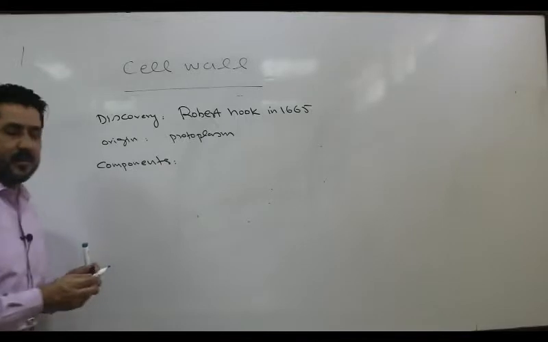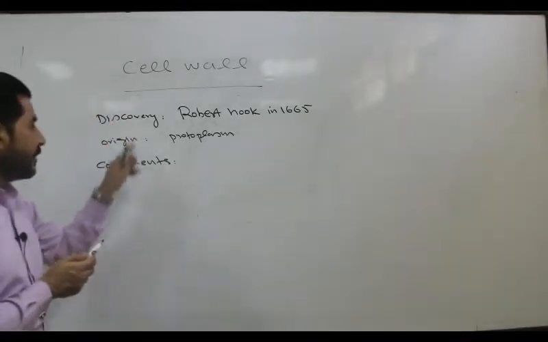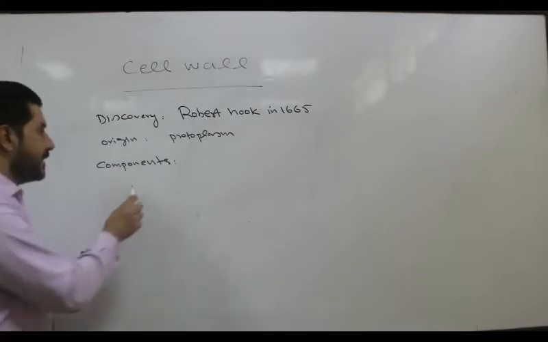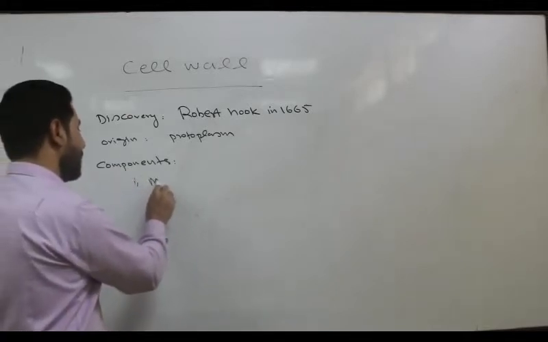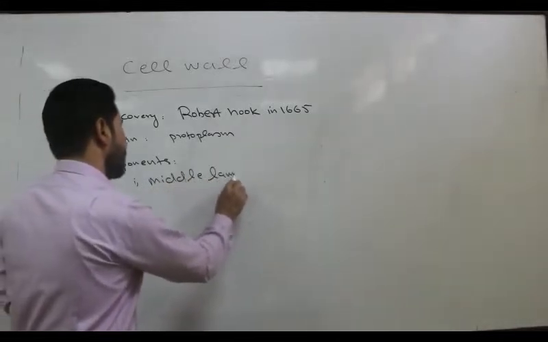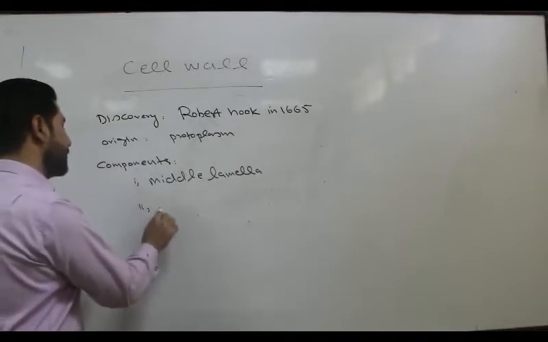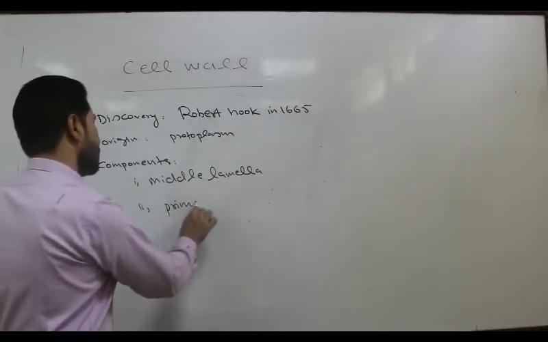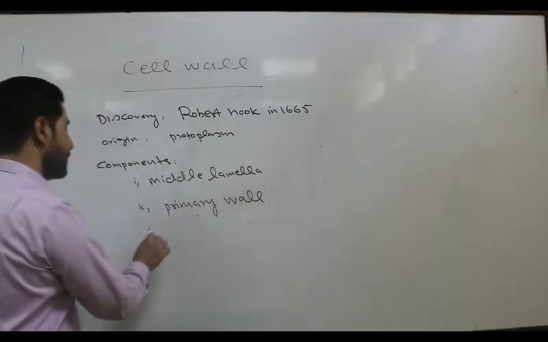Now, a typical plant cell wall consists of different components, which are parts of the cell wall. A cell wall consists of three basic components. First is the middle lamella. Second is the primary wall, that is, the primary cell wall.